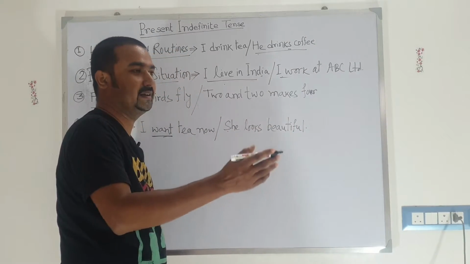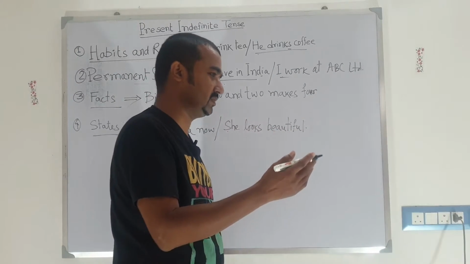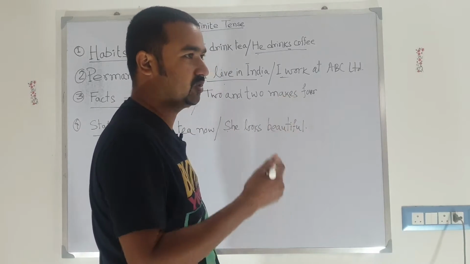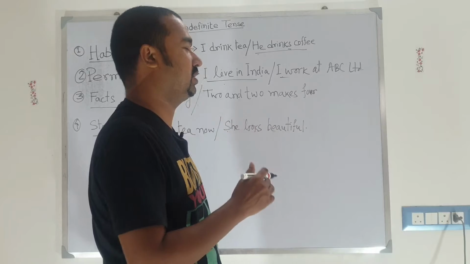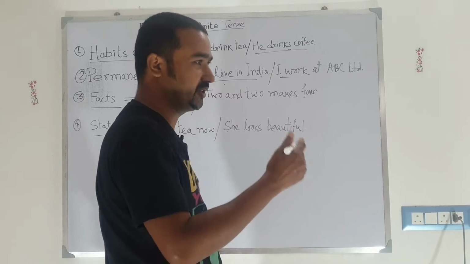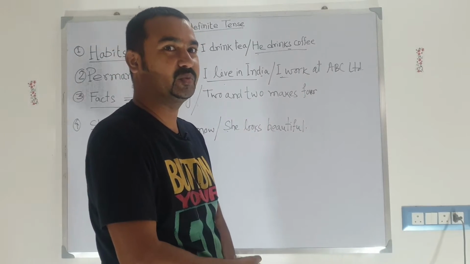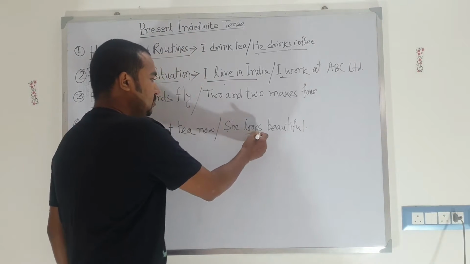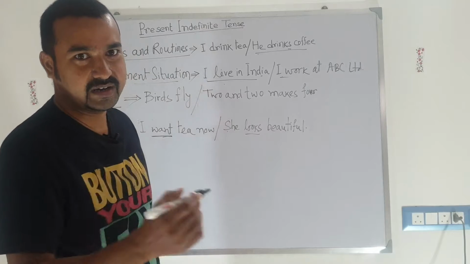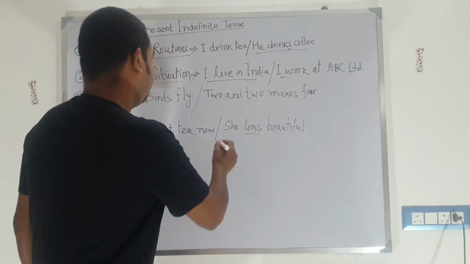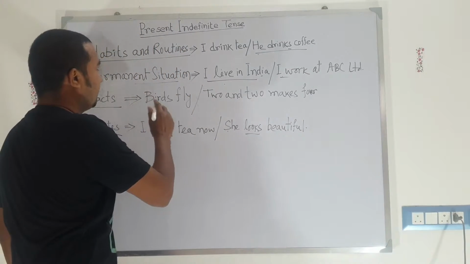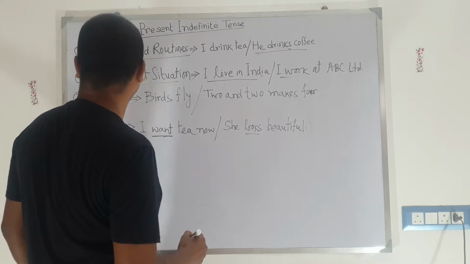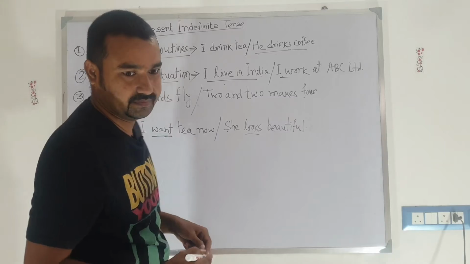Let's suppose there is a girl in front of you, and she looks very beautiful. If you want to tell her that she looks beautiful, you can't actually say she is looking very beautiful, because look is a stative verb. There are so many stative verbs, and you can't use them in their continuous form. So these are the four facts. Now let's move to the structure.